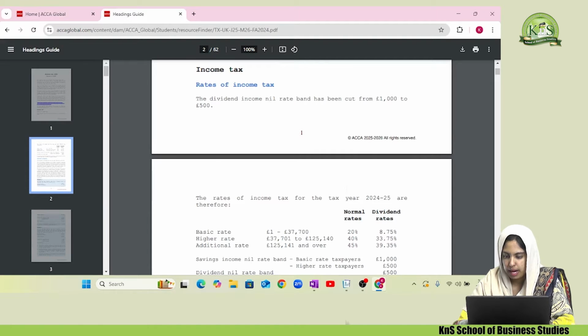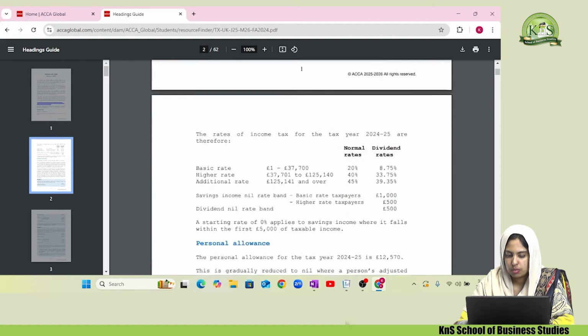Dividend income nil rate band has been cut from 1,000 to 500. These are the changes from Finance Act 23 to 24. If a person is earning dividends of around 1,000 pounds, previously that 1,000 pounds was not taxed. Nil rate band means this amount is exempt, no tax. But now the changes are that from 1,000 it has been halved. Now the nil rate band will be applicable only on 500 pounds.